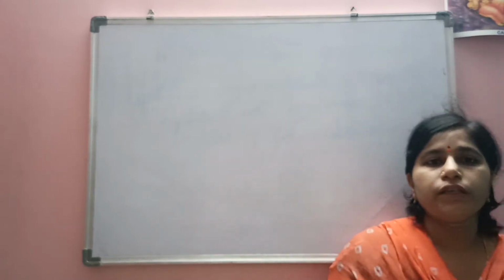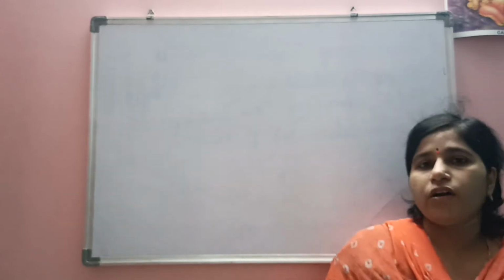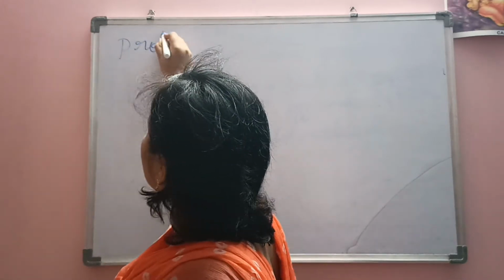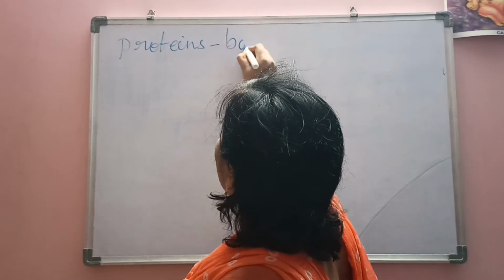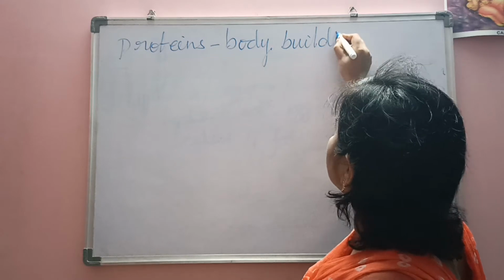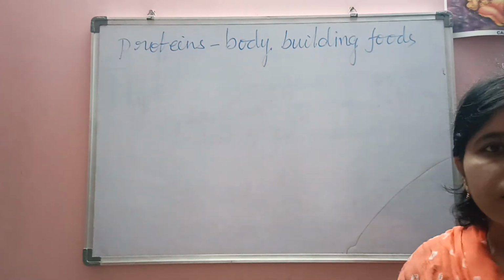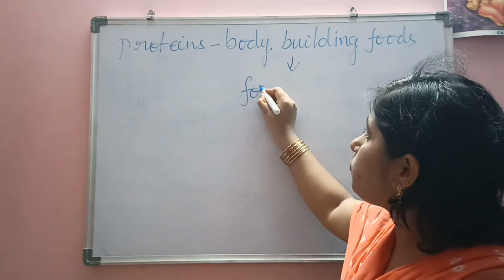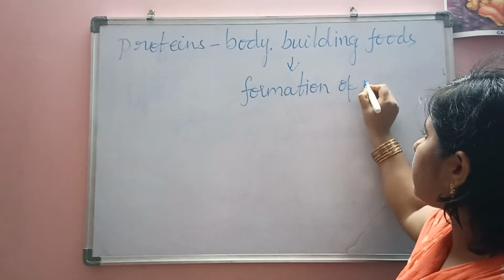Today we are going to learn about how to test the proteins that are present in our diet. So first of all, what are proteins called as? The proteins are called as bodybuilding foods. Why are they called bodybuilding foods? Because they are helpful in the formation of the muscles. That's why they are called bodybuilding foods.